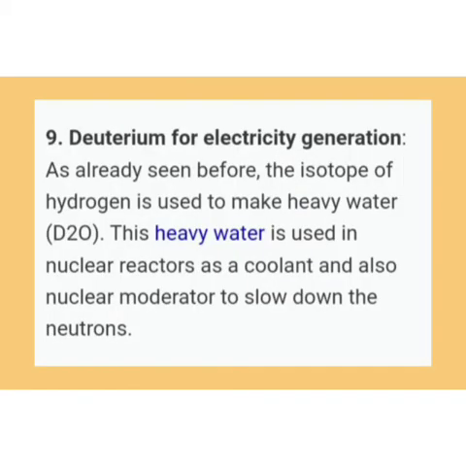Here number 9 is deuterium for electricity generation. As already seen before, the isotope of hydrogen is used to make heavy water, D2O. This heavy water is used in nuclear reactors as a coolant and also as a nuclear moderator to slow down the neutrons. So we can easily remember all about this.